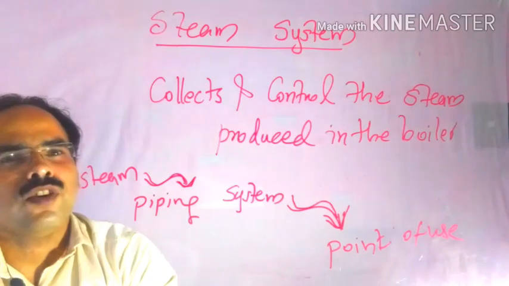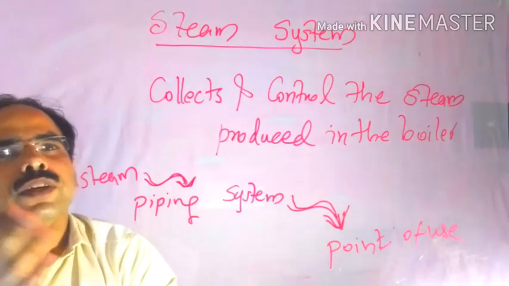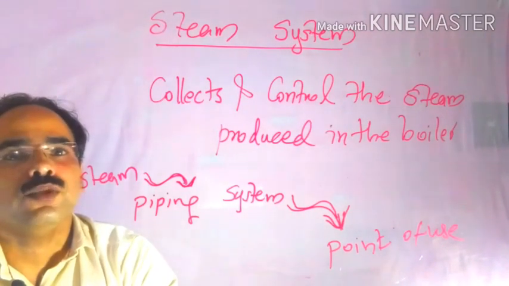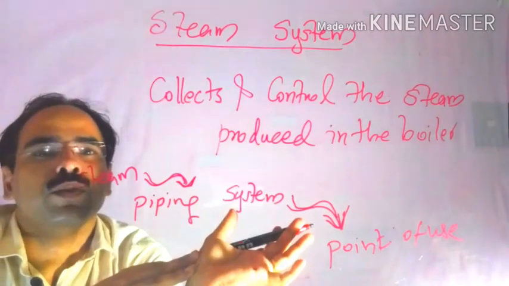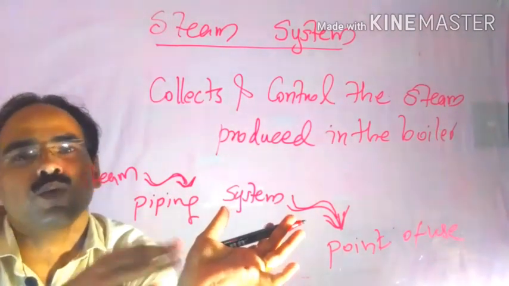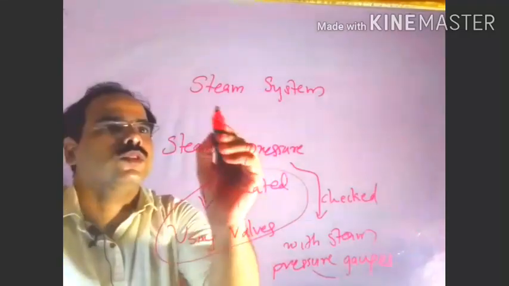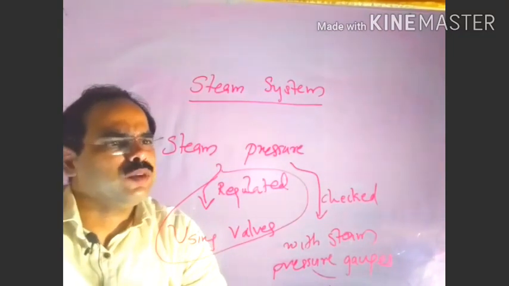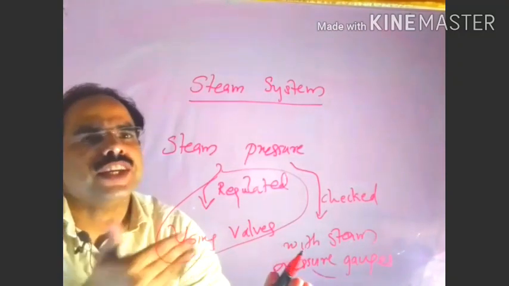In order to produce the steam, we are using the boiler. The steam system collects that steam and takes it towards the turbine sections, if we are considering a thermal power plant. In the steam system, steam pressure can be regulated by using different types of valves.